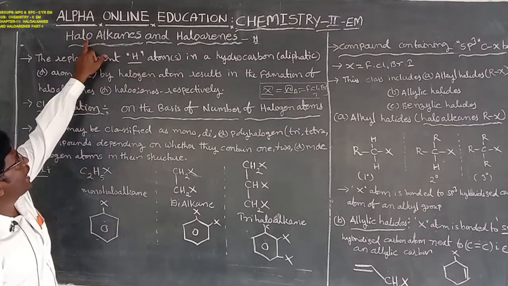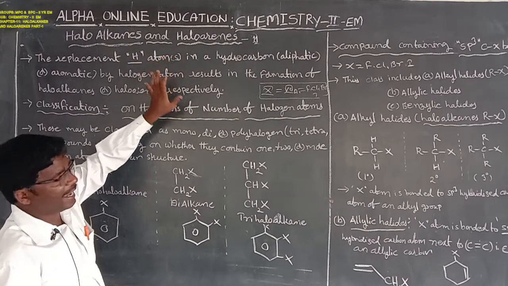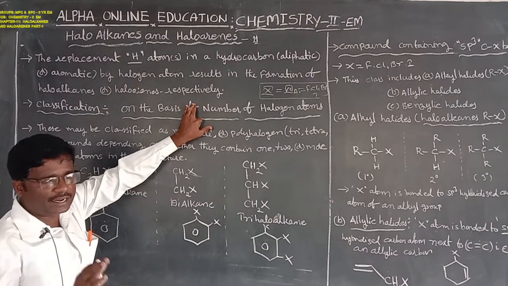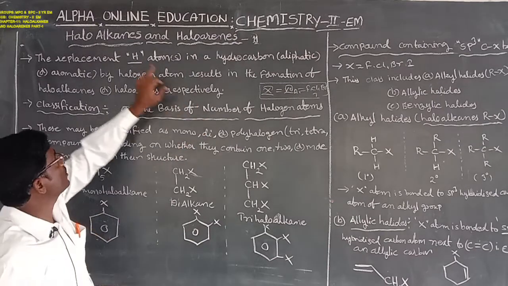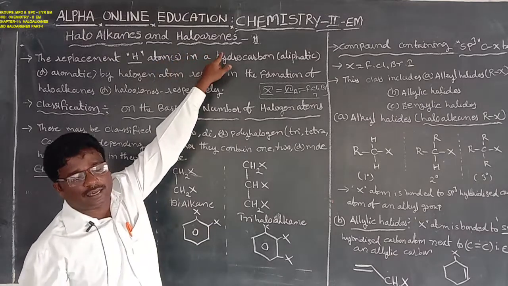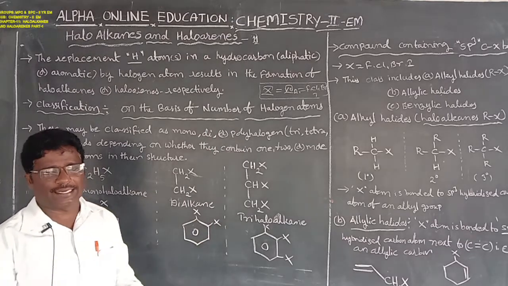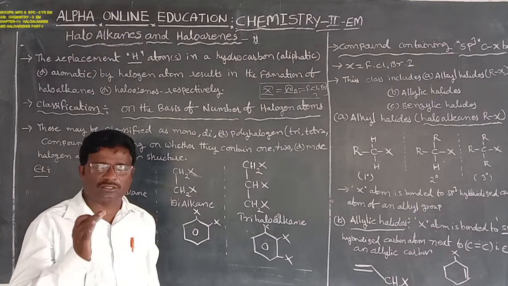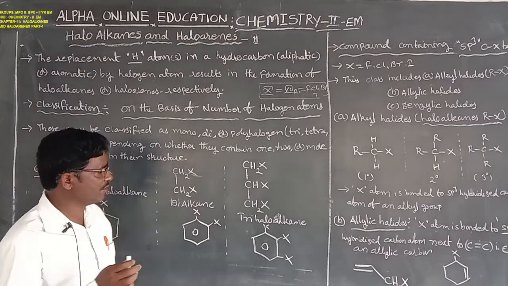Haloalkanes and haloarenes: here the halogen atom is bonded with an aliphatic compound or an aromatic compound. An aliphatic compound bonded with a halogen is known as a haloalkane. An aromatic compound bonded with a halogen is known as a haloarene.